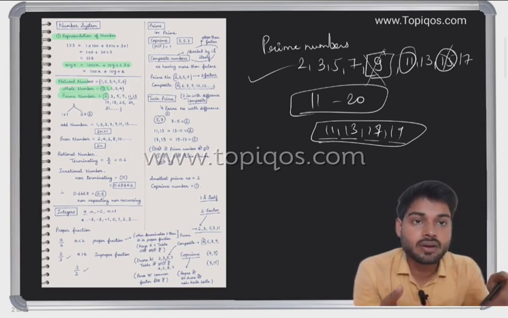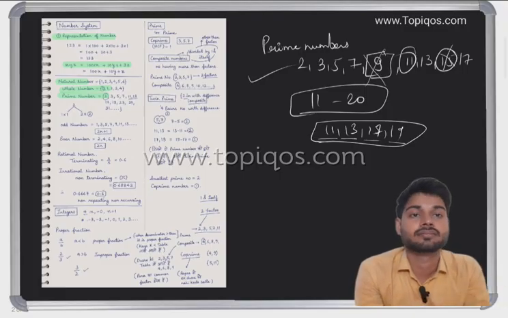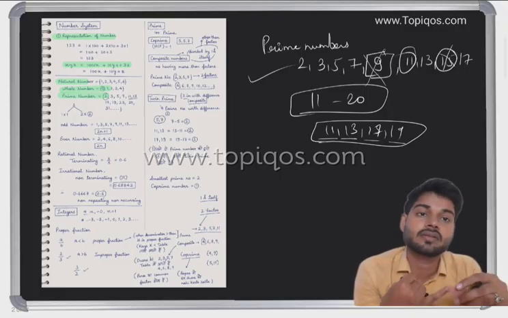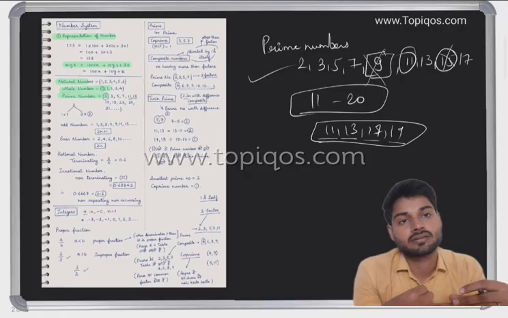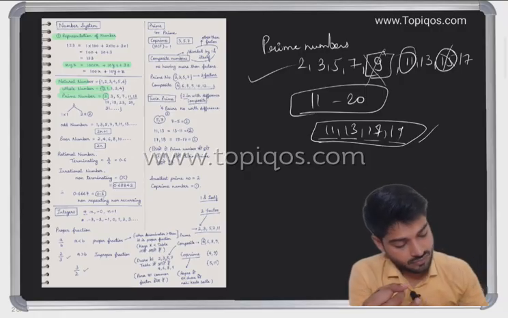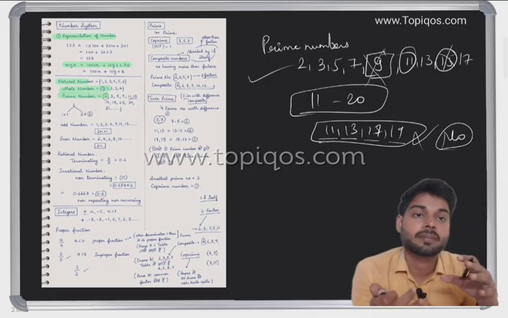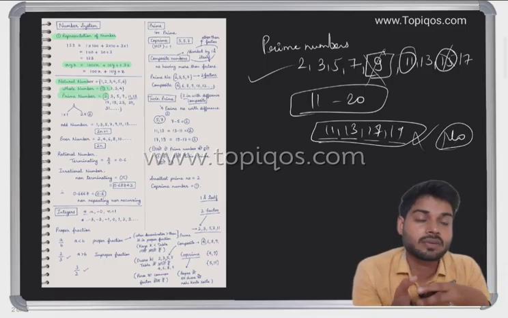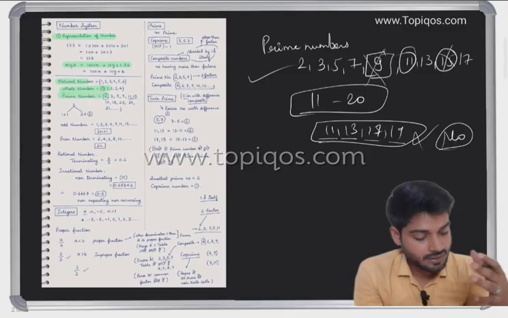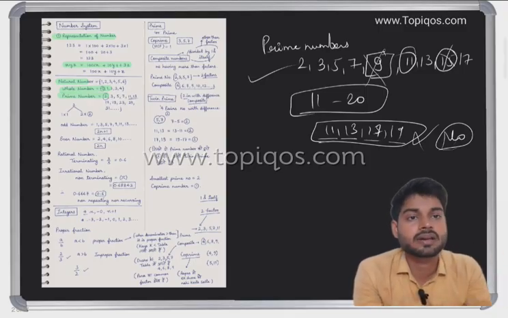No, because a prime number cannot be divided by anything. It only divides by itself and 1. So any prime number between 11 to 20 which is divisible by 4, no number can be there.